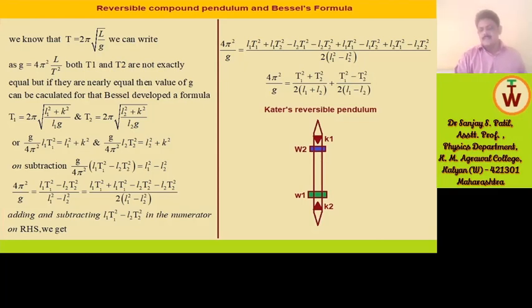This is a type of compound pendulum devised by scientist Captain Kater, and in memory of his name it is called Kater's pendulum, Kater's reversible pendulum. This is nothing but a compound pendulum having K1 and K2, two knife edges. W1 and W2 weights are fixed.